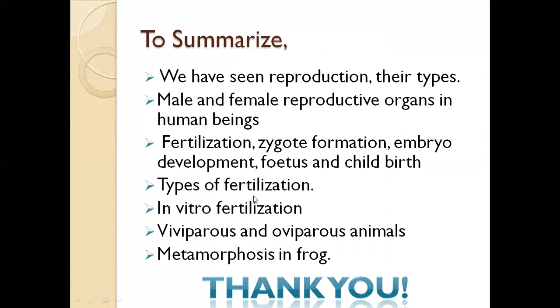We also saw the types of fertilization, which are internal fertilization and external fertilization. And using external fertilization, a special kind called in vitro fertilization, test tube babies, has been developed in our medical field. We saw viviparous and oviparous animals and metamorphosis in frogs. So that's all about reproduction in animals, and thank you.